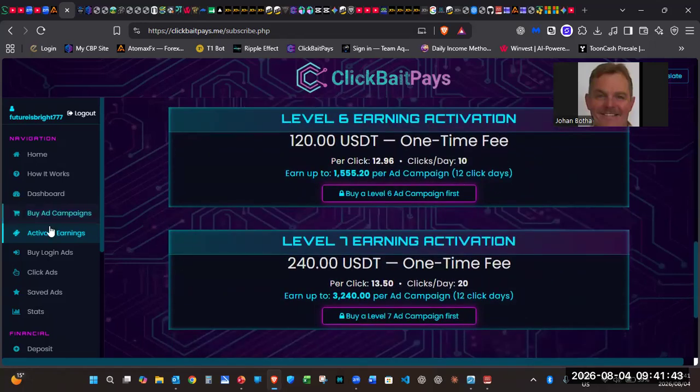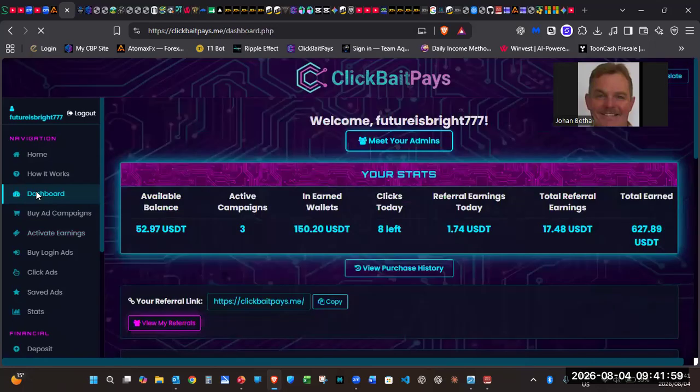You are going to log in, you're going to click ads, and I'm going to show you now. You do not have to join those advertising platforms that are being advertised there, but it gives them exposure. And when you join ClickBait Pays, it's going to ask you to advertise your product or your platform as well, so you will also get your own exposure on this platform.